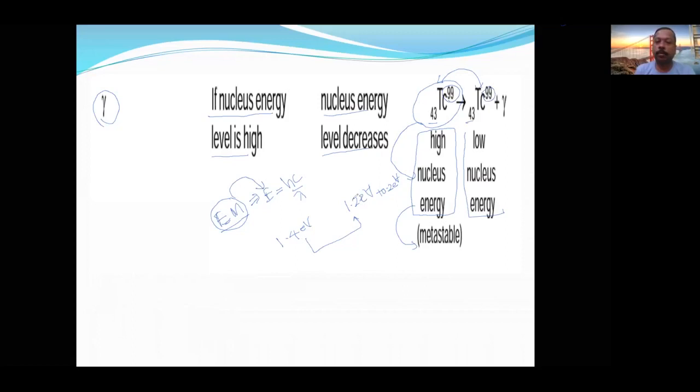Now let us see about the gamma radiation. It produces a nucleus of the same atom with the same atomic number and mass number, but with lower energy. Therefore, they both are considered as nuclear isomers. Is that clear to all of you? Okay. Now let us see the next slide.